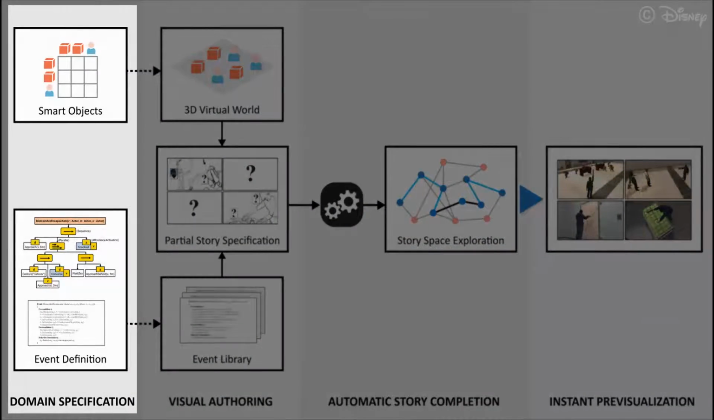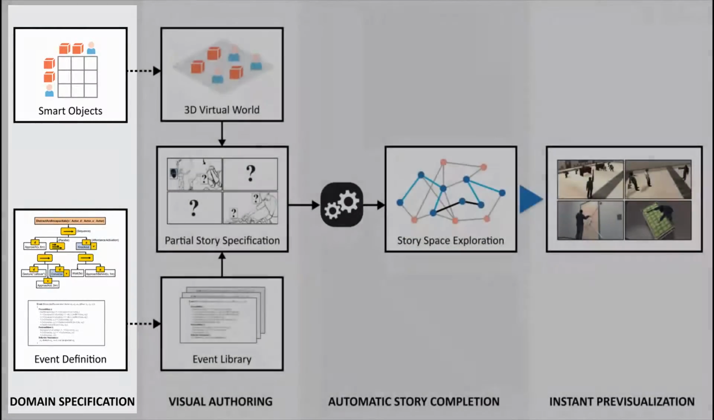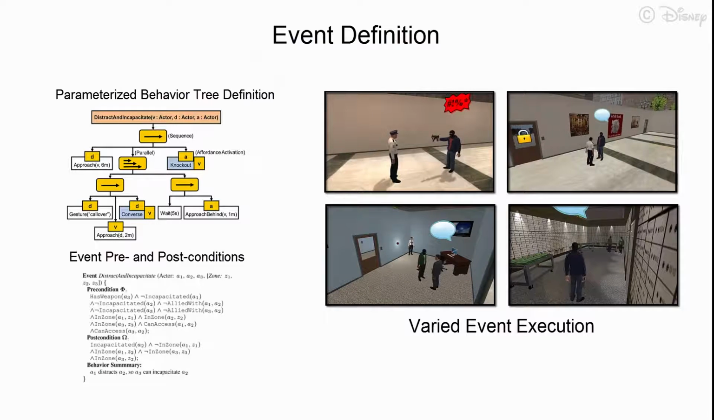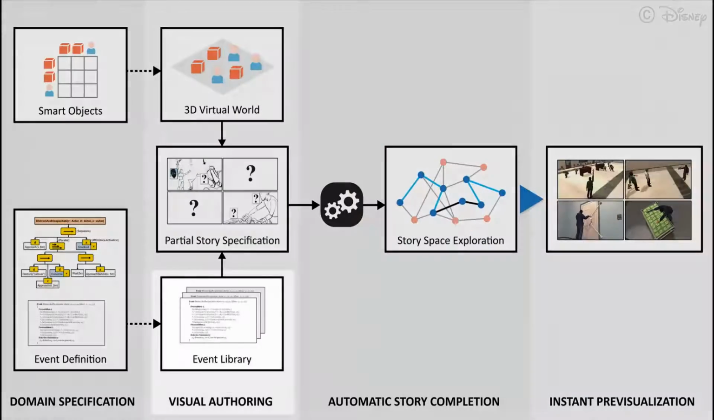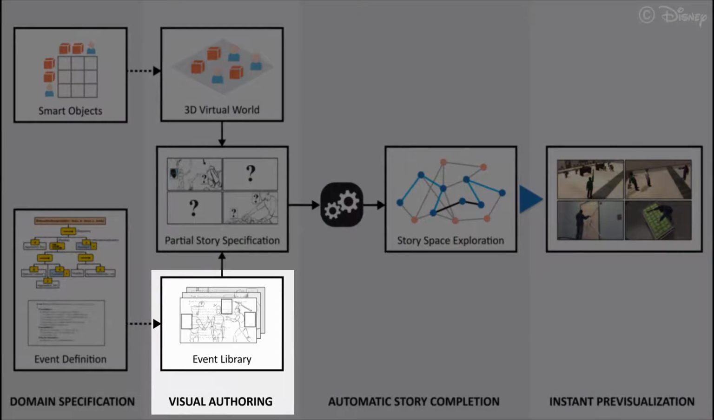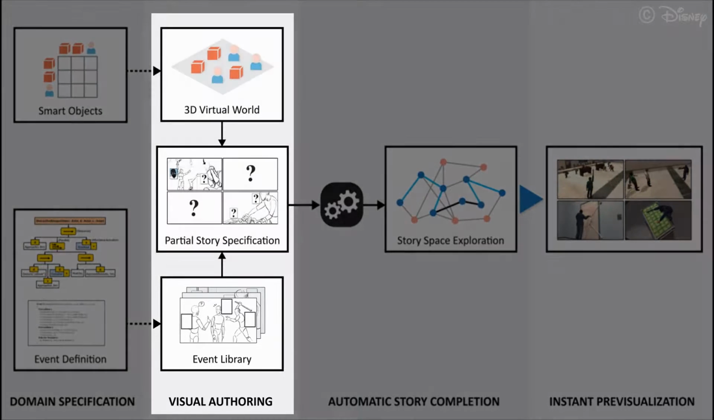To build the story world, a domain expert defines a collection of smart, semantically labeled objects and actors, and an event lexicon that describes the possible interactions with a particular themed scenario. Events are defined as logical, context-specific interactions between participating virtual actors, which are abstracted as visual storyboards.